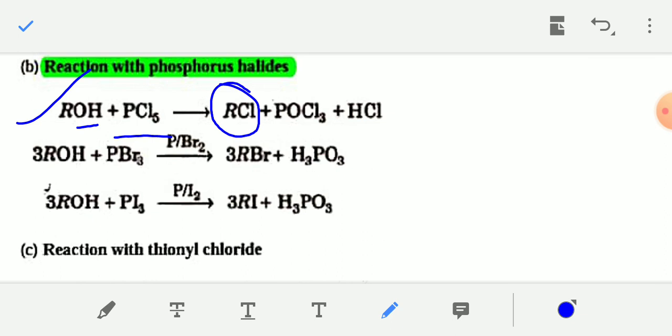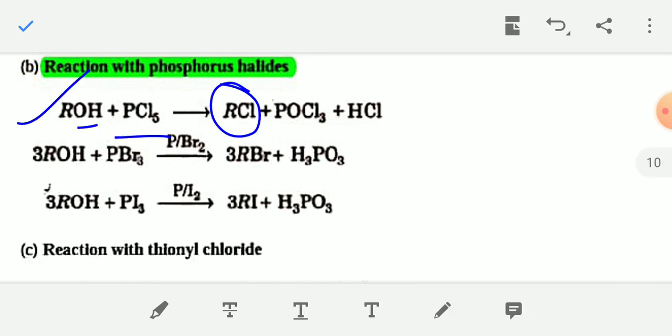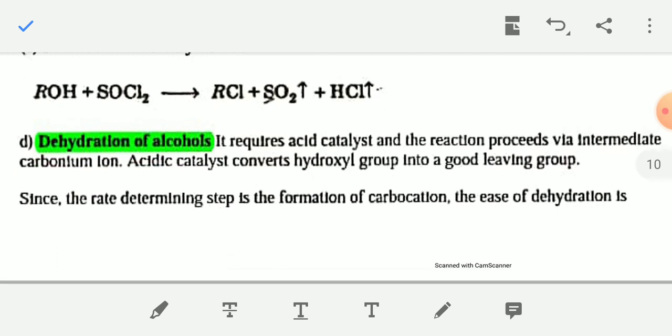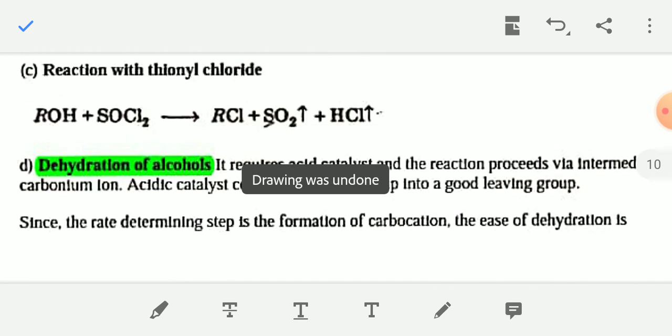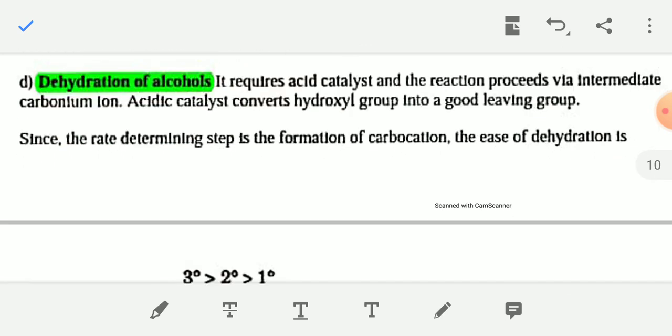Similarly, if alcohol reacts with PBr3, then the product will be alkyl bromide. Similarly, when alcohol reacts with SOCl2, you will get alkyl chloride. The OH group will be substituted by a chlorine atom.